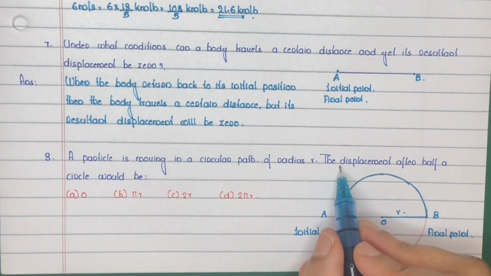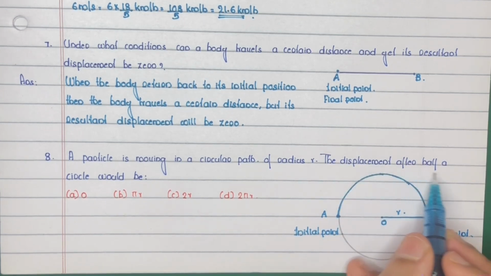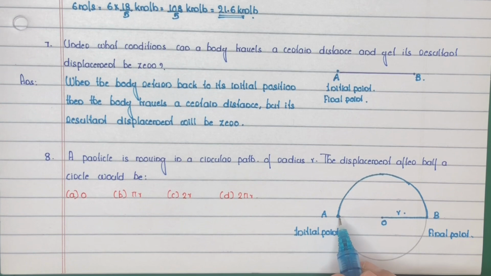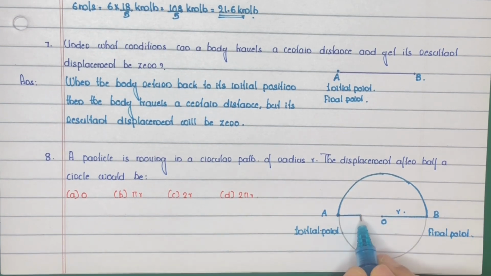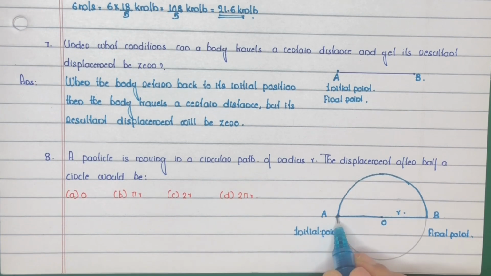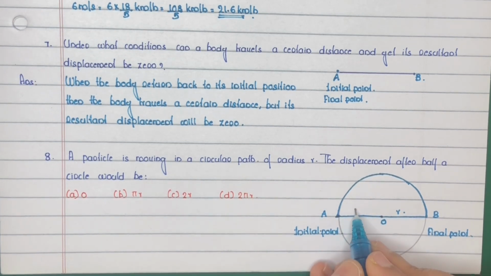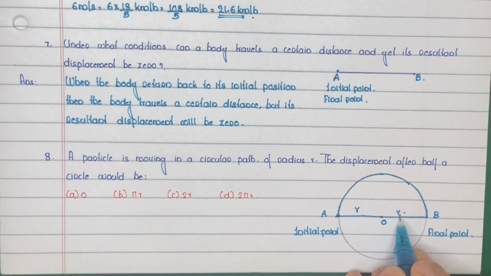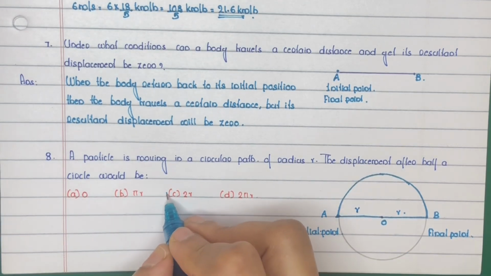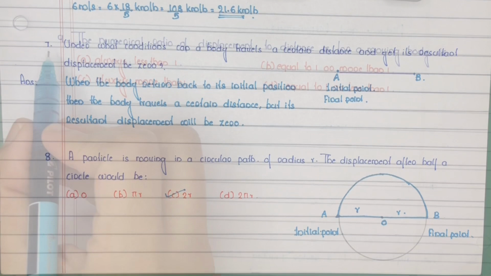Now question is to find the displacement. Displacement after half a circle. Definition: displacement is the straight line distance between initial point and final point. And this straight line distance, O is the center of the circle. So AO is radius r. So r plus r, 2r. Option C.